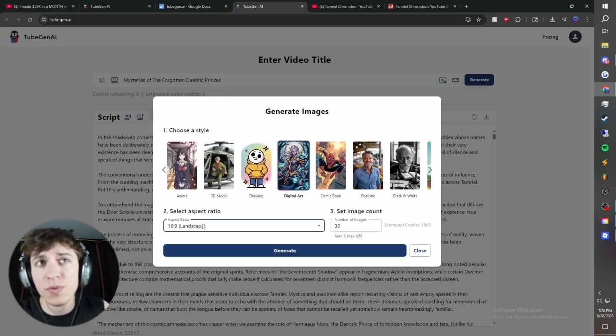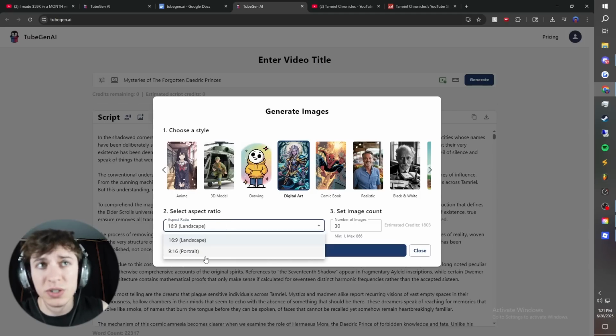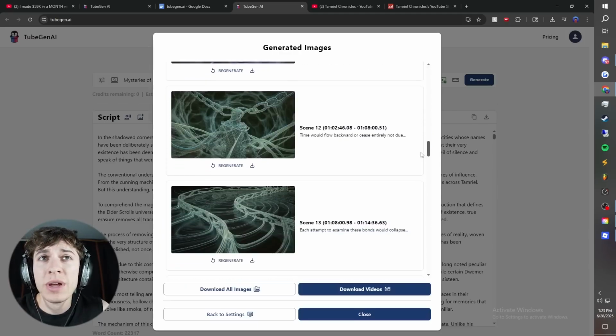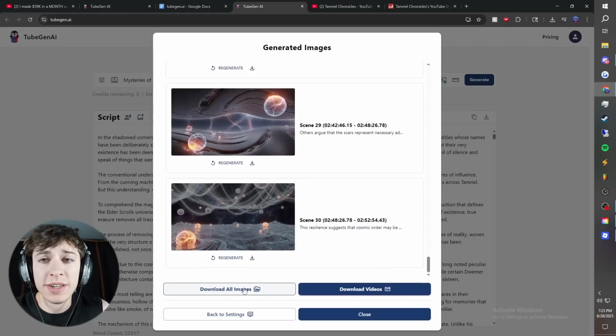And of course, you can use this tool for any niche, so you can even use this for shorts, so if you wanted to, you can make this vertical. But let's just hit generate. And now we have all of our images here. We have the option to download them as images, or we can download them as videos.